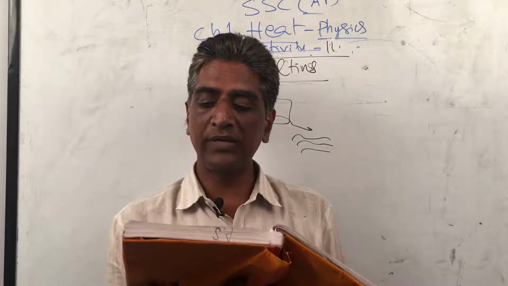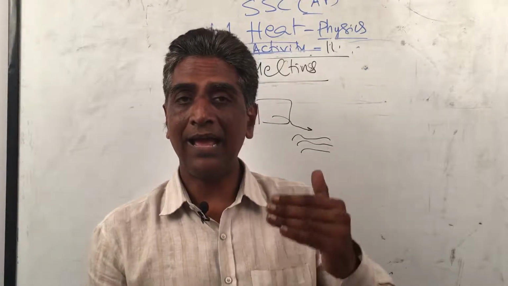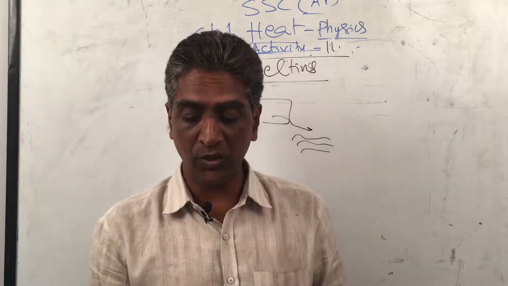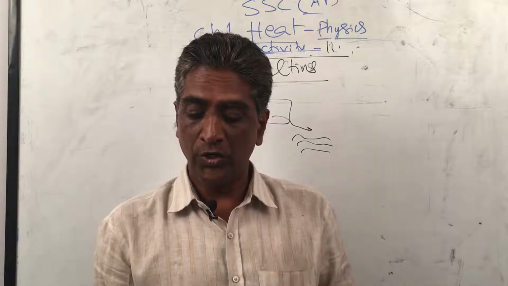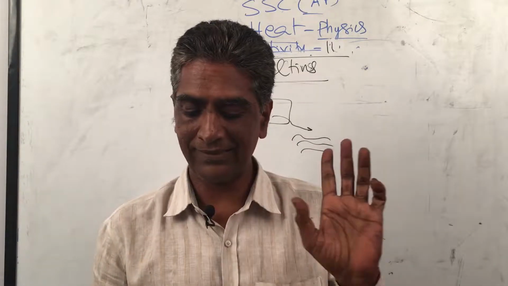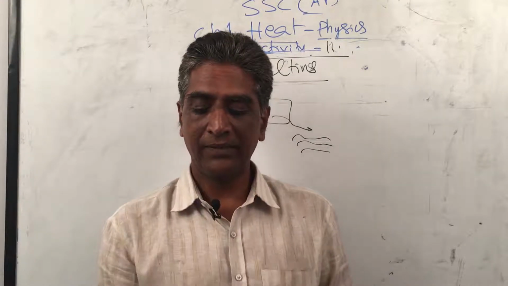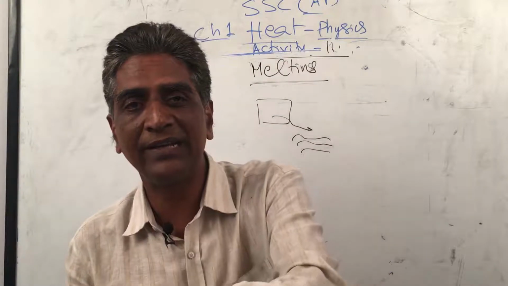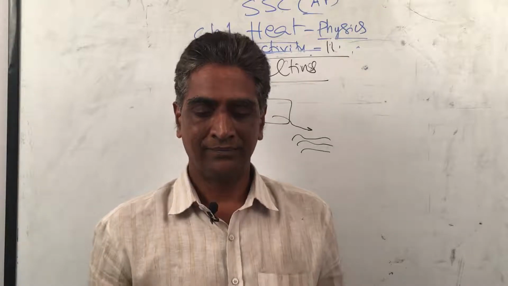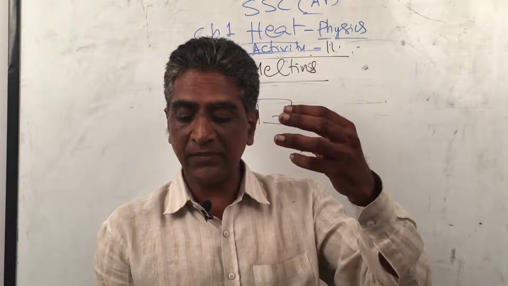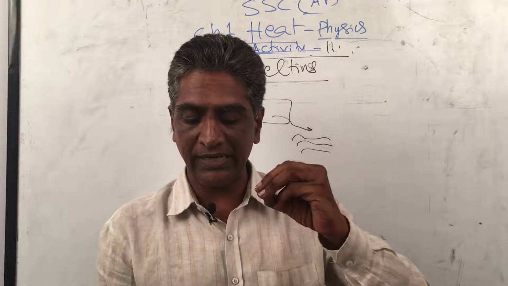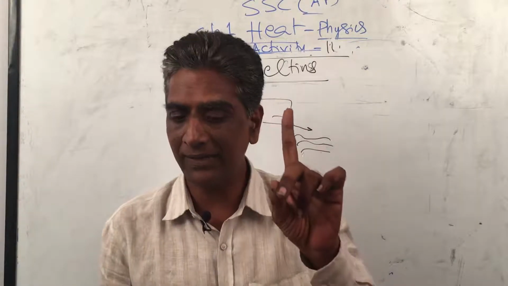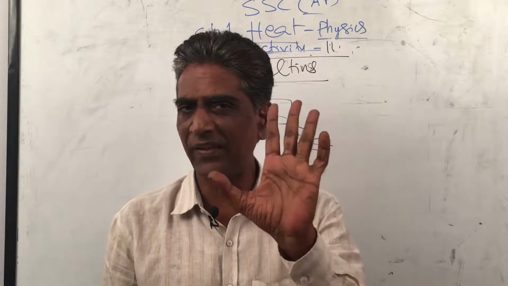What changes do you notice in the reading of the thermometer as time passes by? Does the temperature of ice change during the process of melting? You will observe that the temperature of the ice at the beginning is equal to or below 0 degrees centigrade. If the temperature of ice is below 0 degrees centigrade, it goes on changing till it reaches 0 degrees centigrade. When ice starts melting, you will notice this is very interesting.